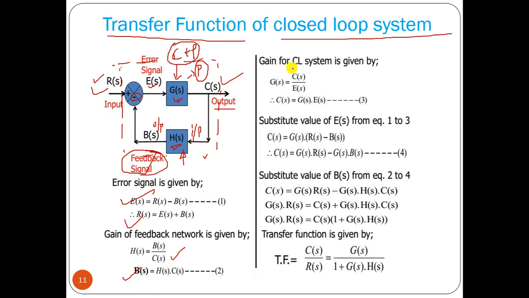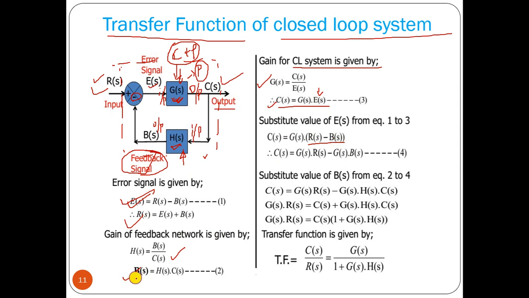Now the gain of the closed loop system: if you consider this G(s) block, this is the output and this is the input. So G(s) equals C(s) by E(s), so C(s) equals G(s) into E(s). We already know E(s) from this, so we put it here: R(s) minus B(s).